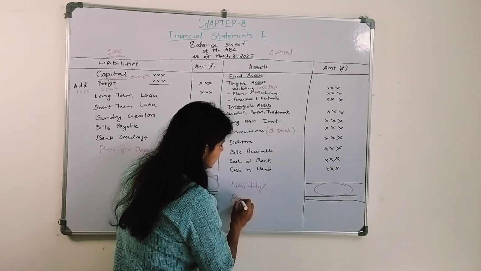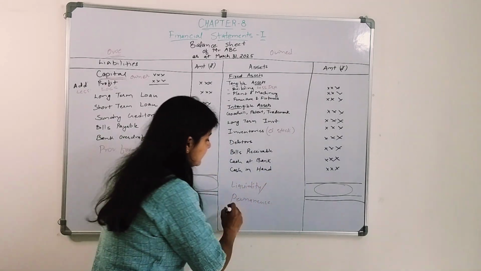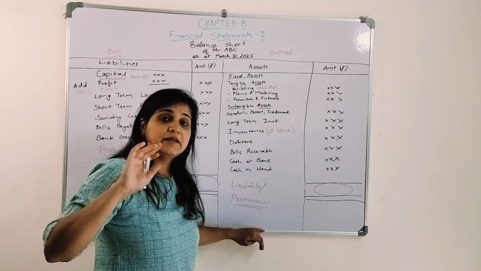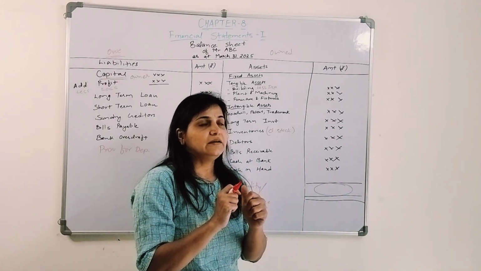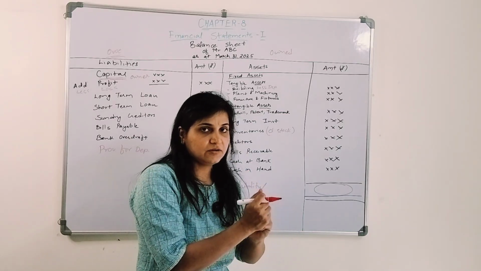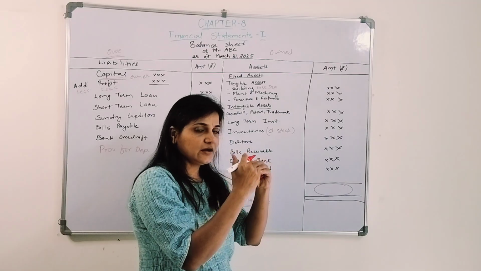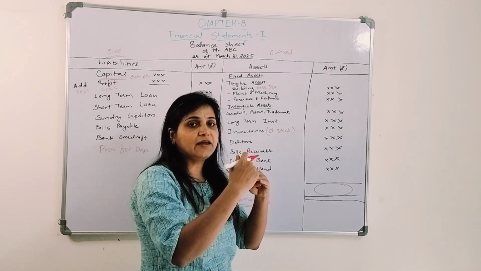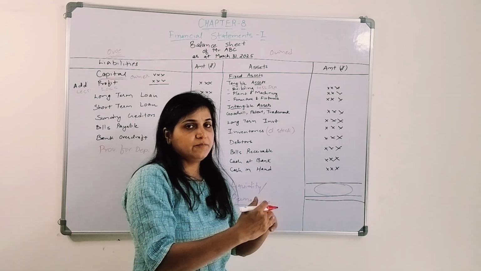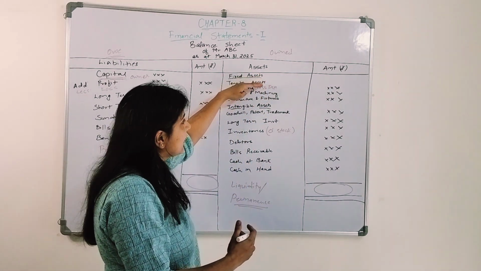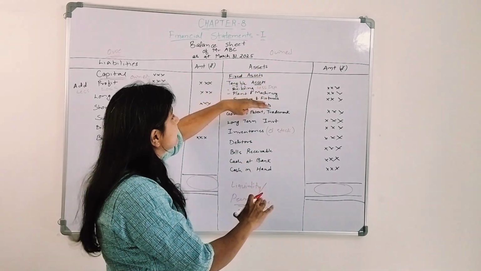When I talk about permanence, the assets or liabilities which are more permanent, which are not easily liquidated, which stay with the organization, we will show first. Then slowly, the assets or liabilities which get liquidated in later steps are shown. Likewise, for assets, the fixed assets are permanent assets for the organization.